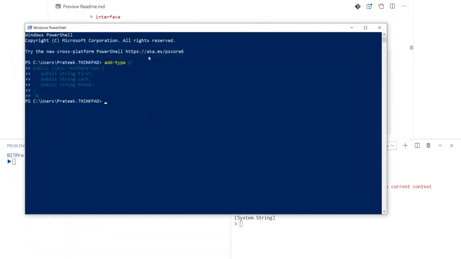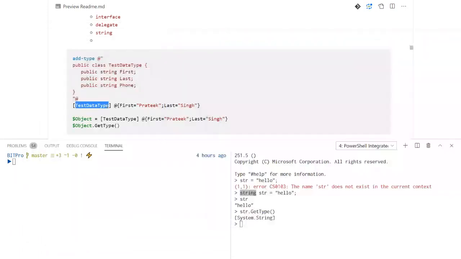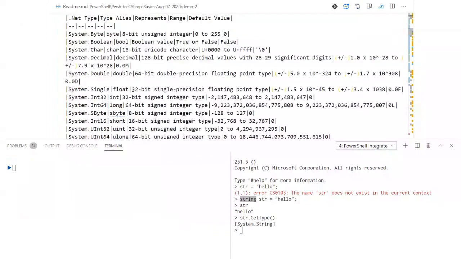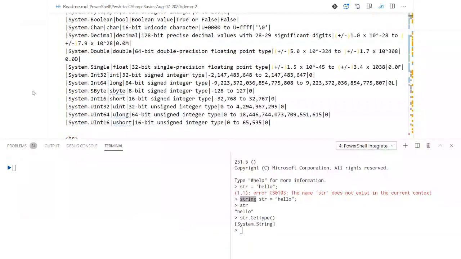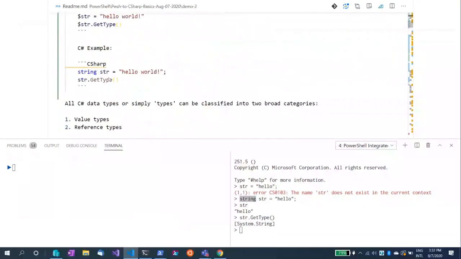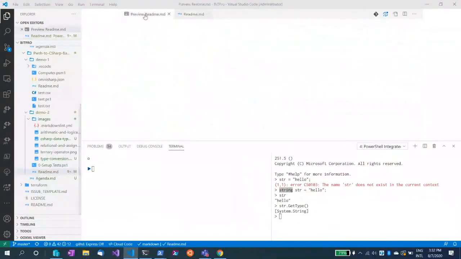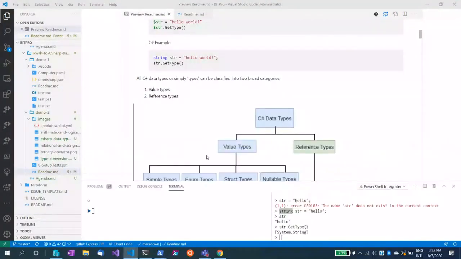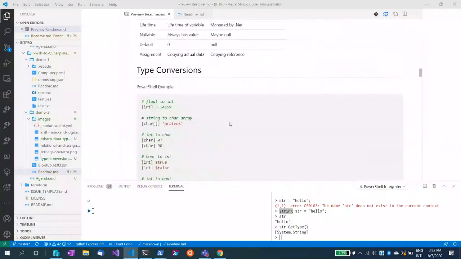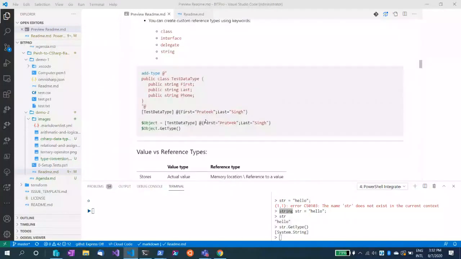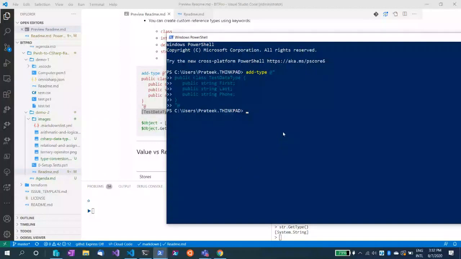I'll copy this here, and now I define a hash table and typecast it to this particular C# class. It will change how the values are represented.